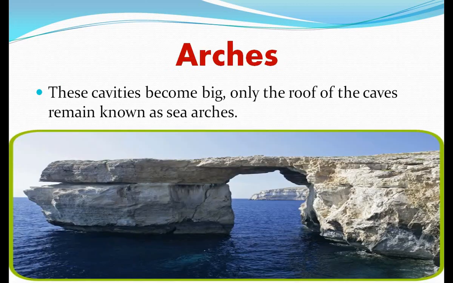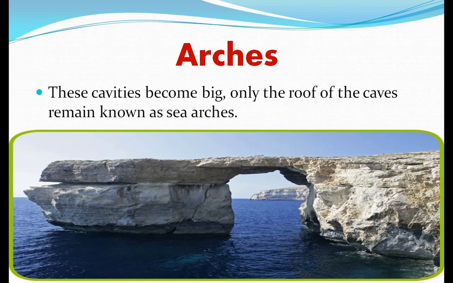Understood? Yes. Next one is arches. So what are arches? These are the third activity of the sea waves. As I told you, first there is the sea cliff, and in the sea cliff cracks are formed. With the passing of time, when these cracks become bigger and bigger, a time comes when only the upper part, the roof, of the cave is left, and there is a hollow part on both sides of the rocks. This type of formation is known as a sea arch. You can see in the picture also.